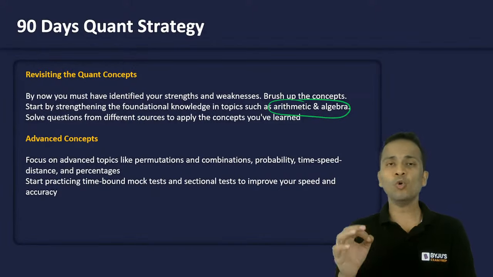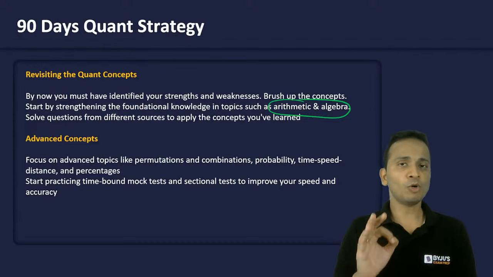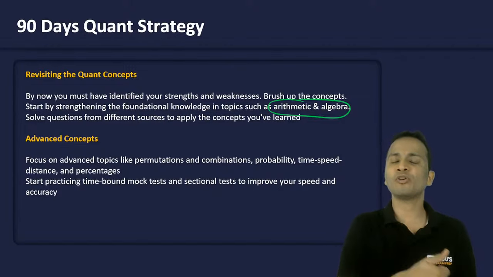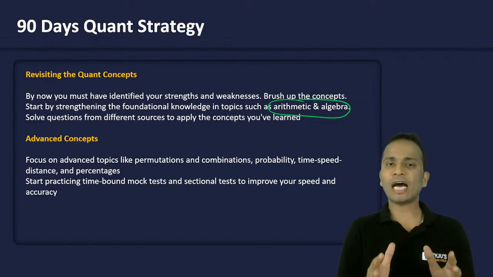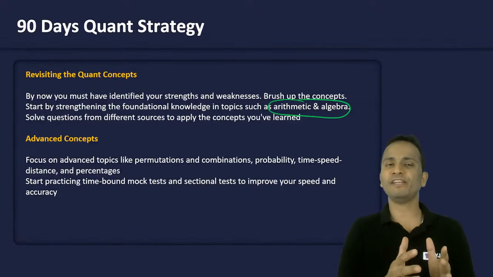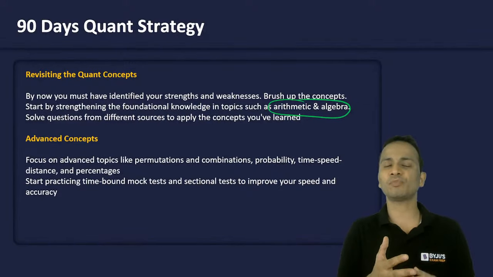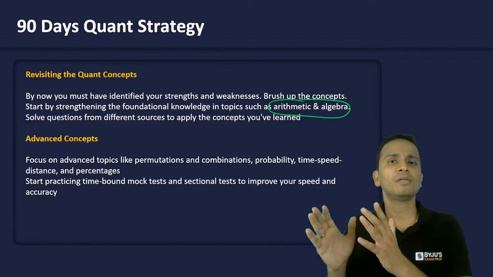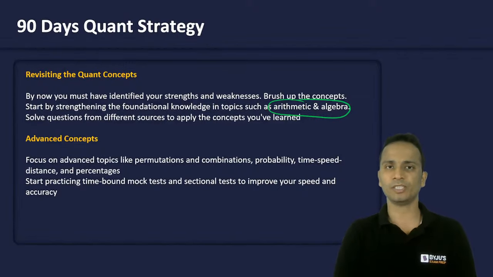Now, anyone who has not started up till now, if I talk about the QA section, you must put more focus on arithmetic and algebra. So start with arithmetic, start with the very first topic of arithmetic: percentages, profit and loss, simple interest, compound interest, and move in a proper direction, in a proper sequence.